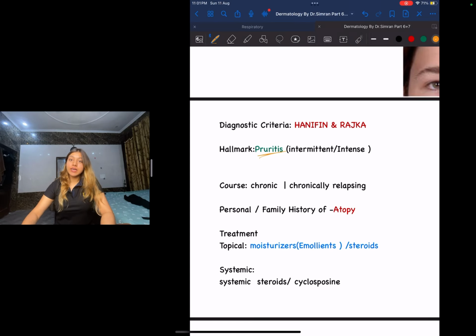Today we're going to discuss bacterial infections, but before that we have a small part of part 6 that was left. That was the diagnostic criteria of atopic dermatitis. What is the diagnostic criteria? It is called Hanifin and Rajka.